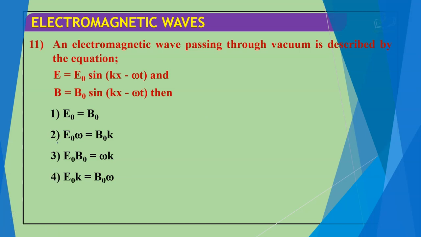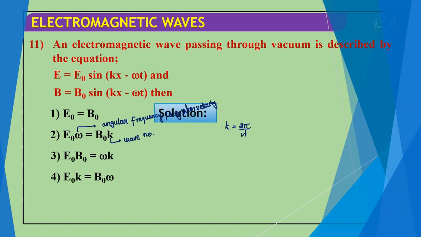What is omega? This is the angular frequency, or we are taking it as angular velocity also. And k is the wave number. The value of k is 2 pi by lambda.